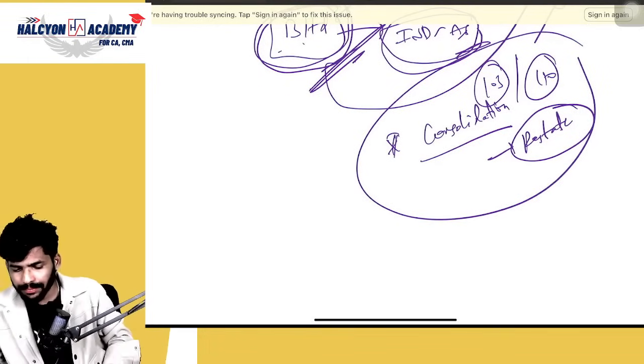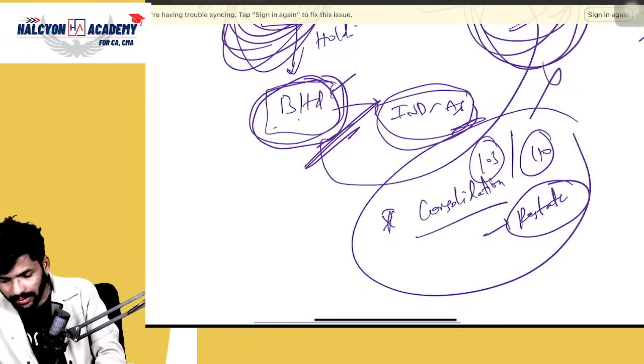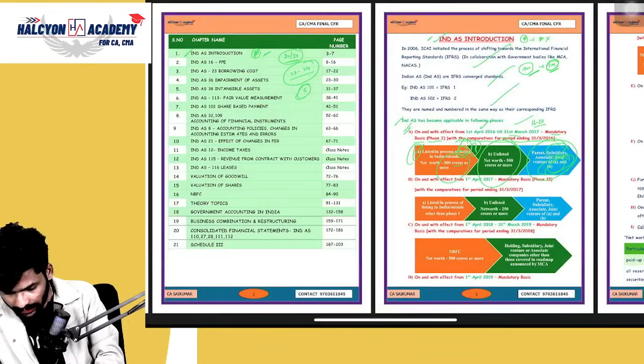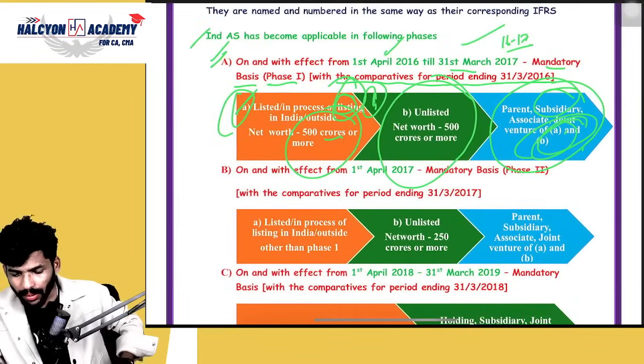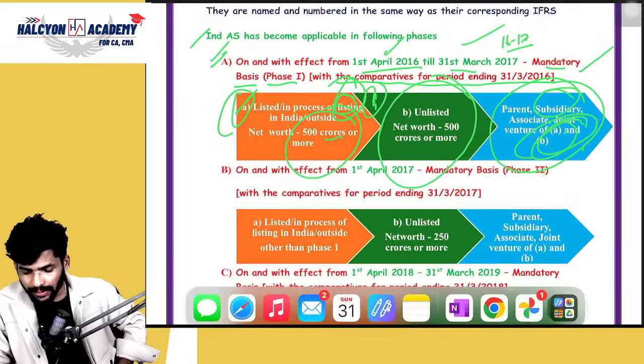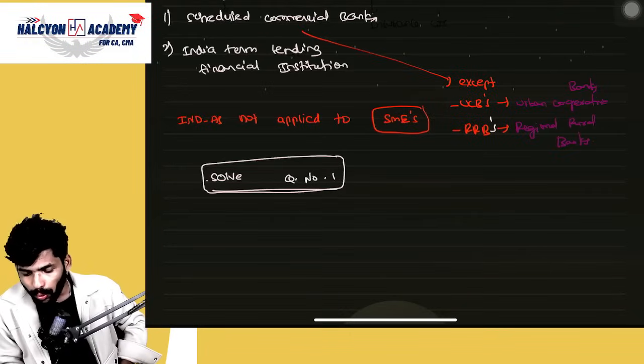Is it clear? This is the special point, guys. I think everyone is clear about it. So, on and effective from 1/4/2016, guys. Here, what is the important point is